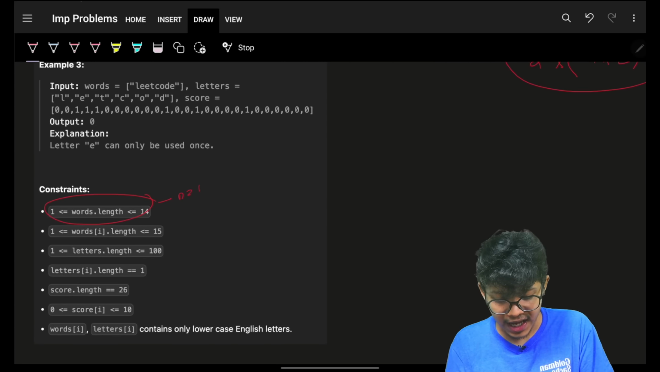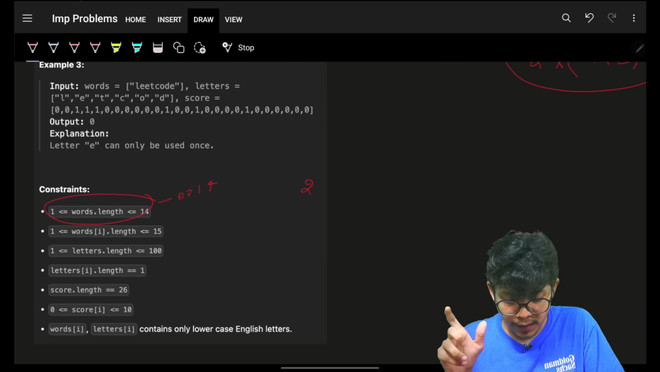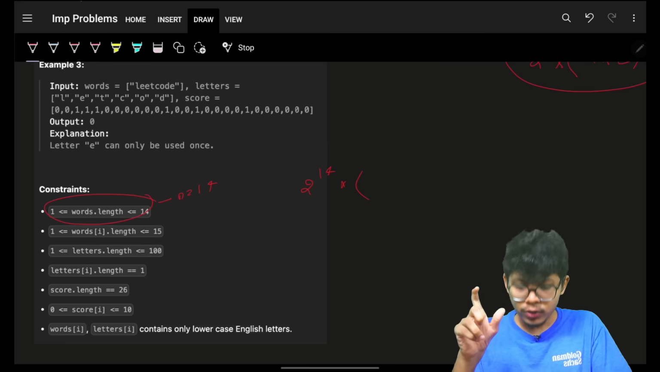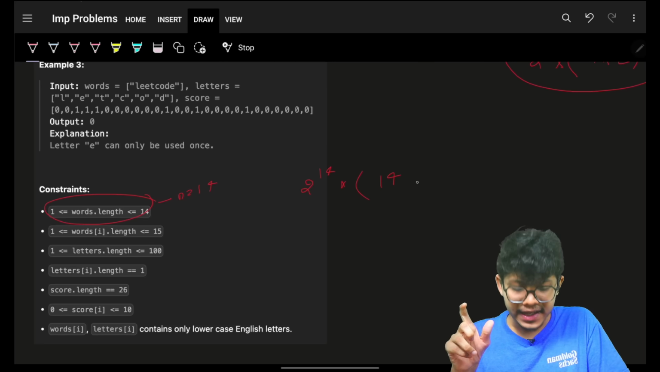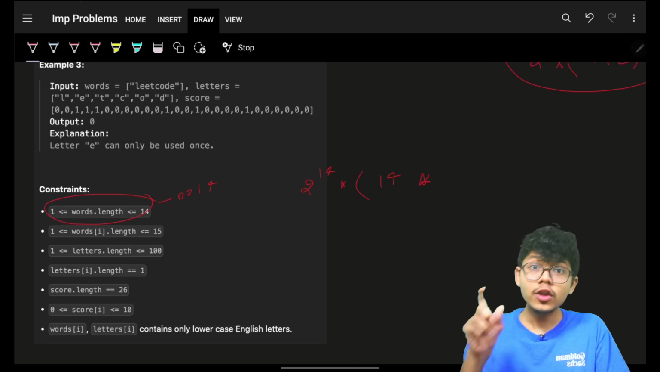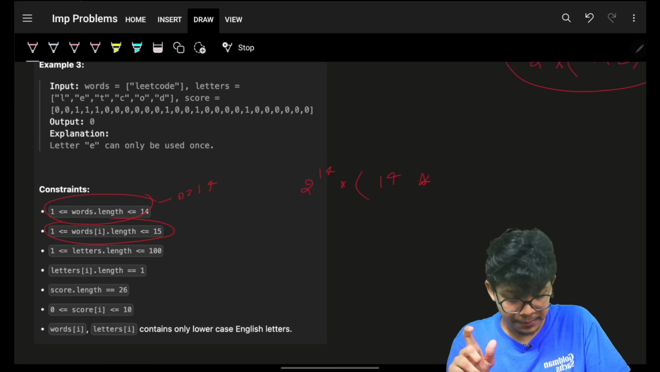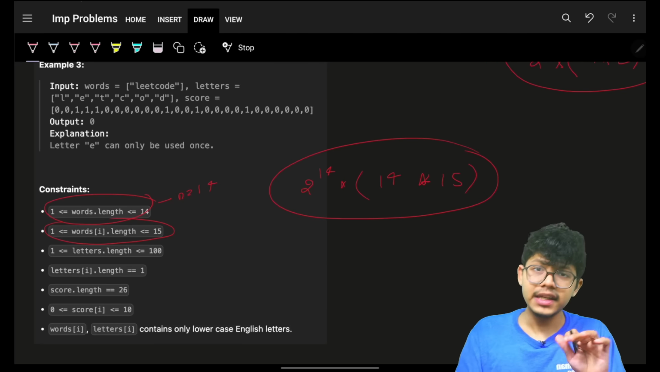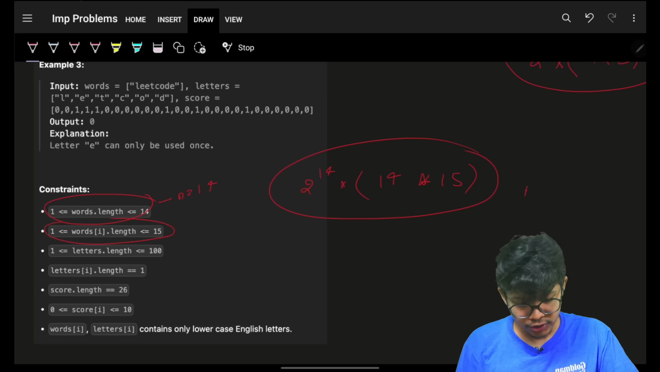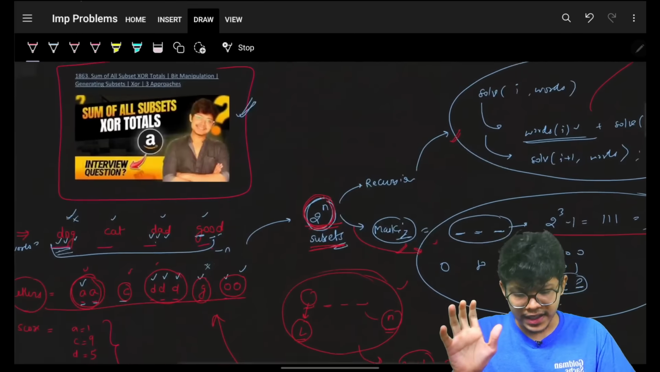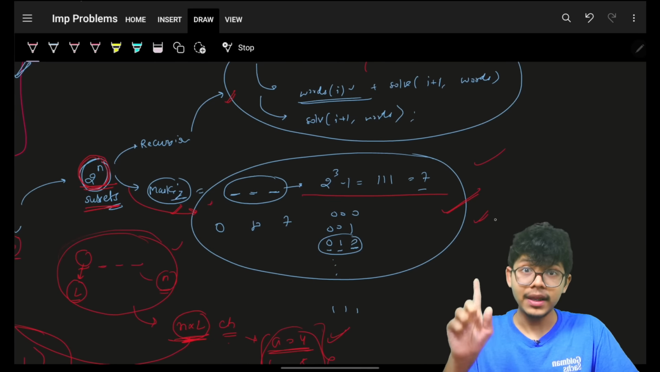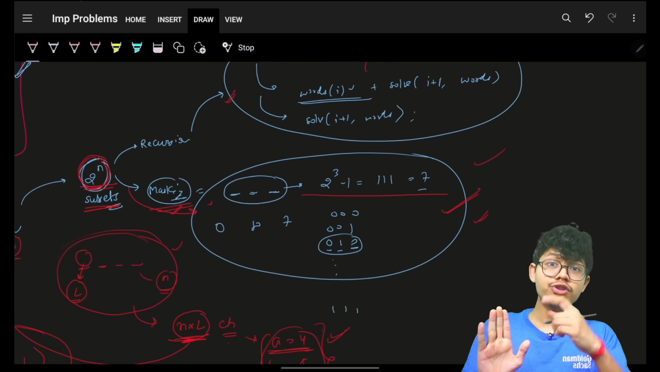So my n is 14. I have 14 words, which means 2 raised to the power 14. Now, this is again n into the length of each word, which is 15. This will very easily pass in the time constraints. So okay, this will work. So now I can simply apply my masking approach to generate all the subsets.